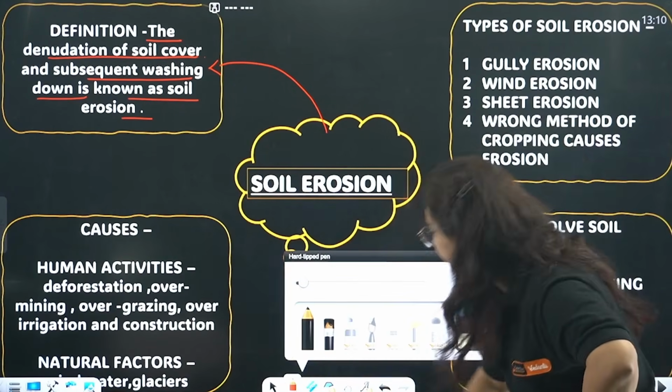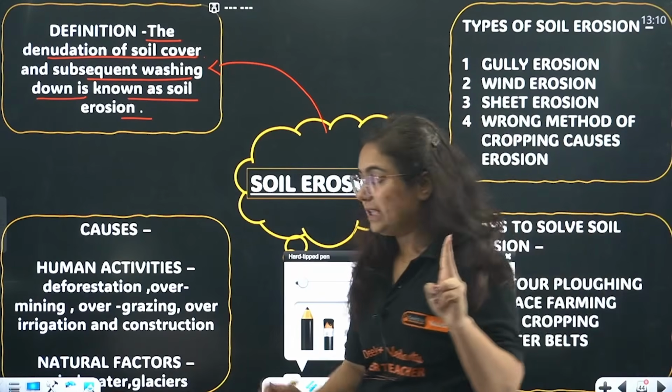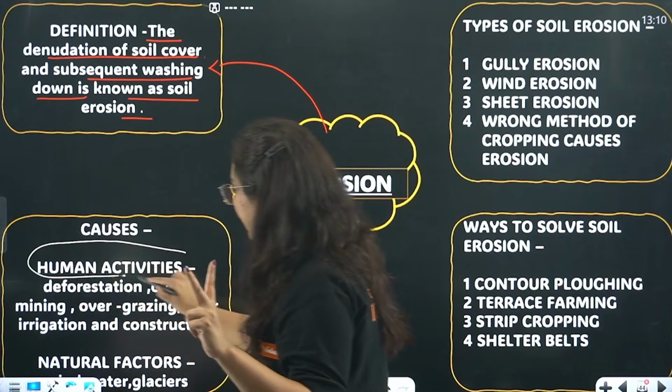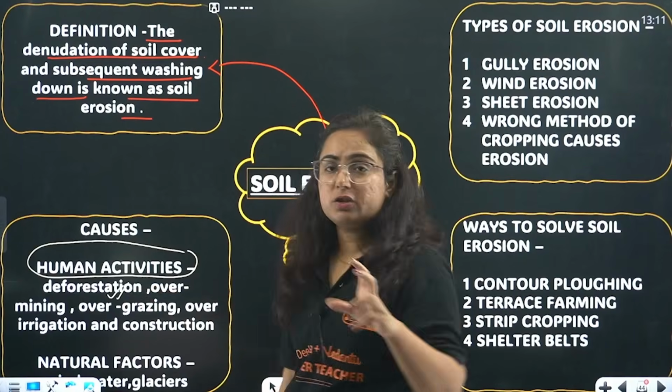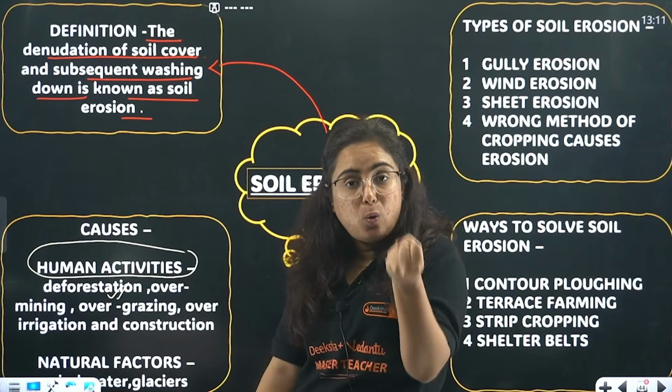How is it caused? There are two types of activities. One is human activity, obviously deforestation. What do forests do? The roots just hold the soil.